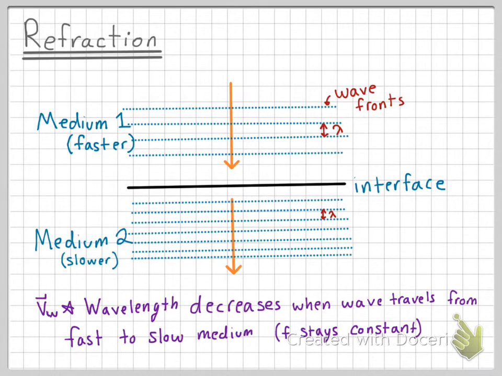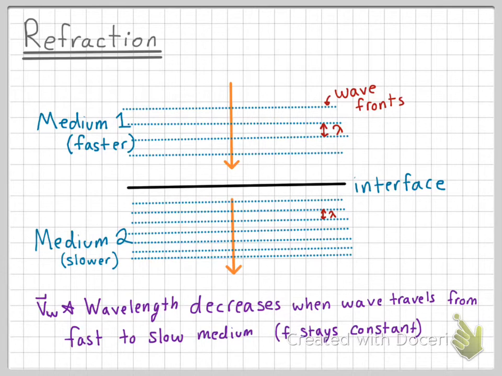This will slow down the people in the marching band, and they will end up getting closer together, like the wavelength decreasing, and they will travel slower, like the velocity of the wave decreasing. But the number of people in the marching band will not decrease, which is like the frequency. Hopefully this clarified the concept.